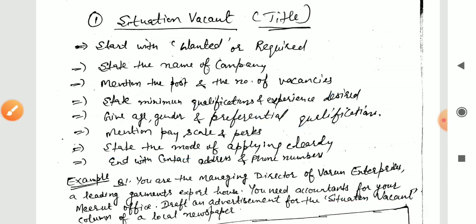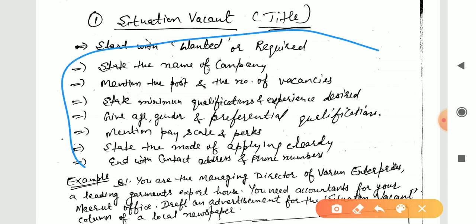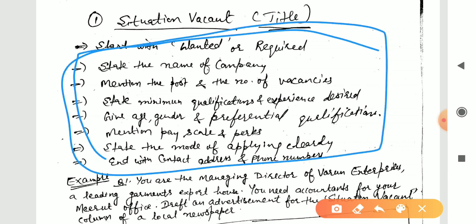And the last one is to end with the content, address and phone number. You will have to say that this is my address and this is my contact number, so you will have to also include them, but that should be part of all the content. It means that it should not be written separately. Now also the last point, that is to make a box around it. So whatever you write, you will have to make a box.